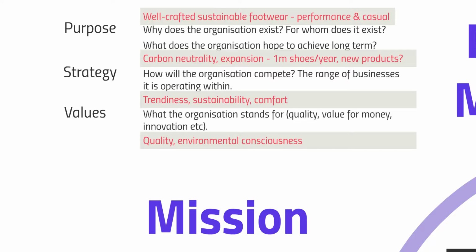And again, the second key value that I have highlighted here is the environmental consciousness of the company. Again, the use of natural and recycled materials being a key part of the company's brand and a key reason why the company was set up in the first place. So this core value of environmental consciousness is going to be a key element of the organisation's mission.